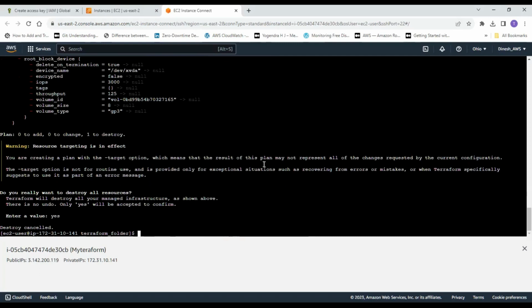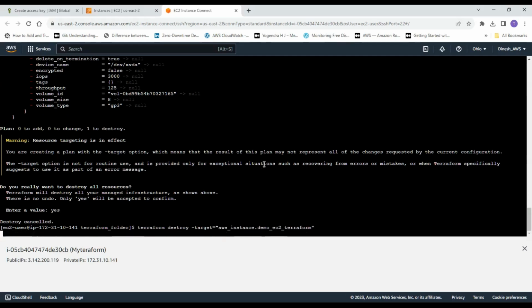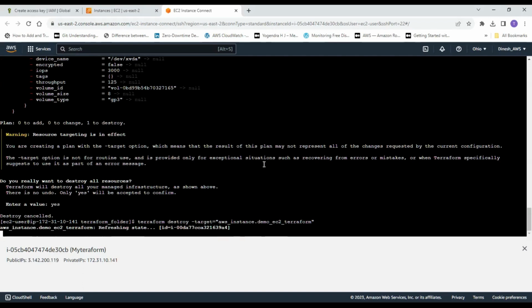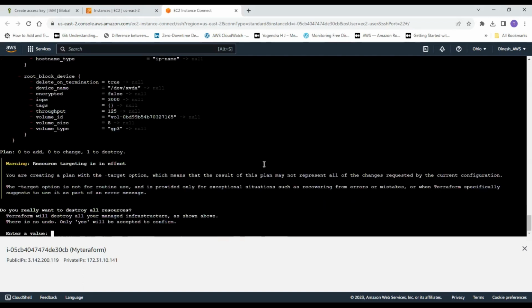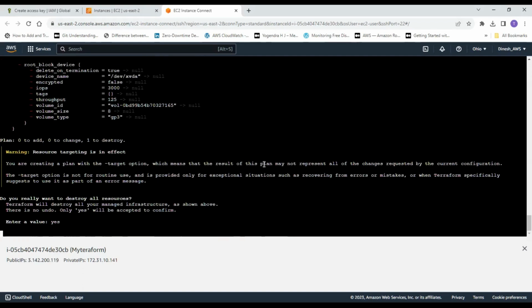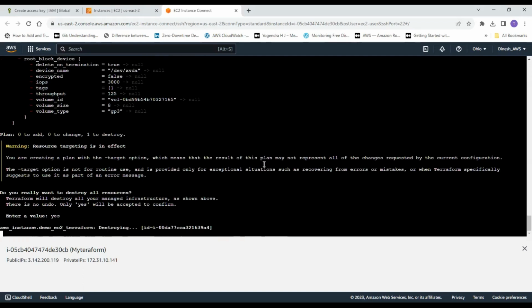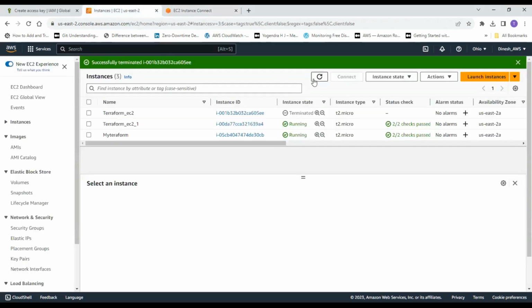Now the destroy has been cancelled. We really want to destroy the resources. What happened? Okay, refreshing. Yes. See, it is deleting the instance. So if you go here, refresh it, see it is shutting down.